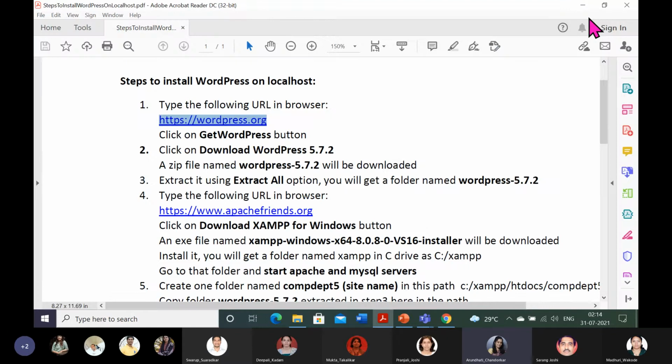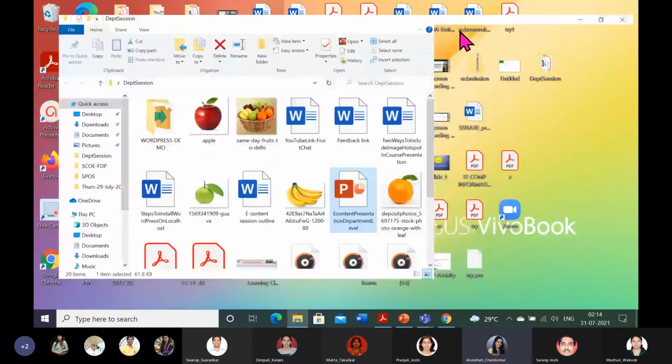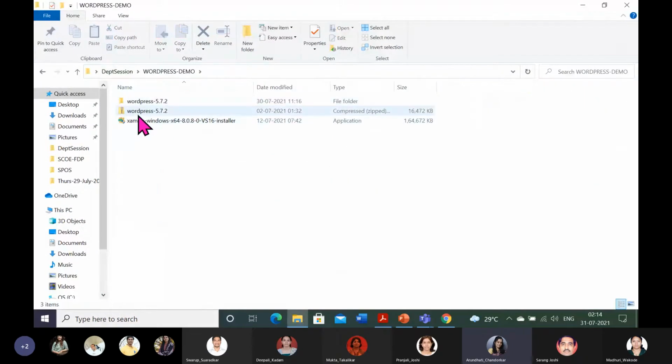Already I have stored it in this folder. This is the zip file, wordpress-5.7.2. At the time I did this, it was version 5.7.2. You should get this zip file as per the latest version which I just showed you.